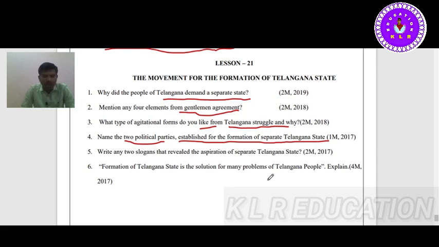These all words became very popular in those times of the Telangana agitation.